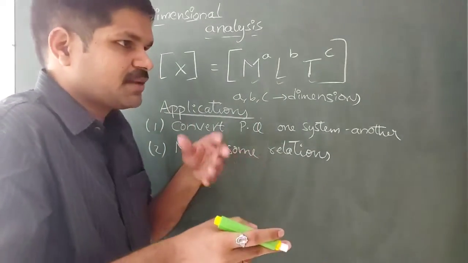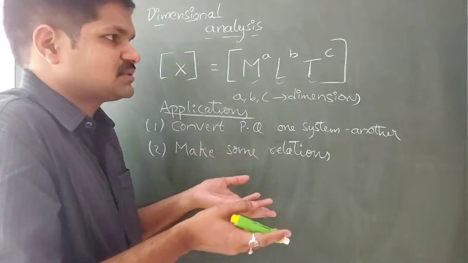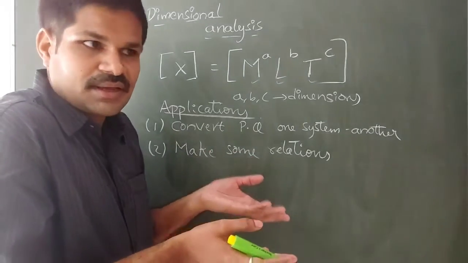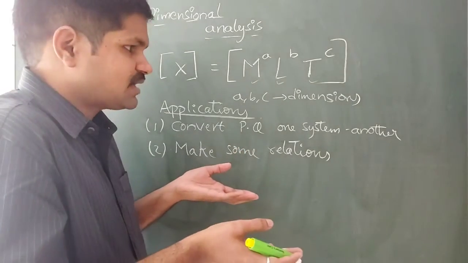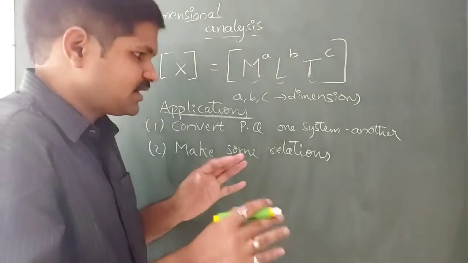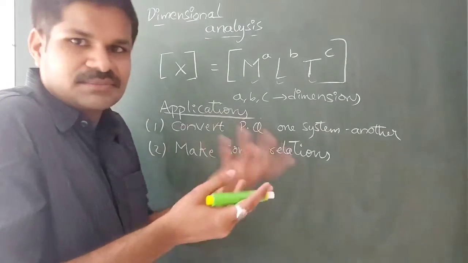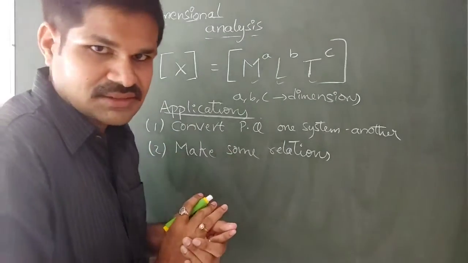For example, if you take mass as an example, the mass formula can be written in terms of force as well as time as well as length. So we can form some new relations using dimensional analysis.